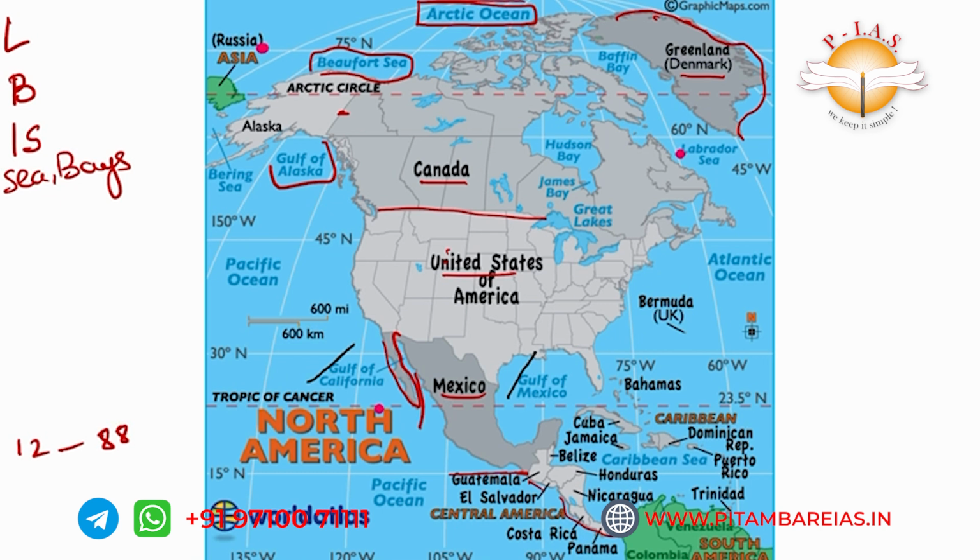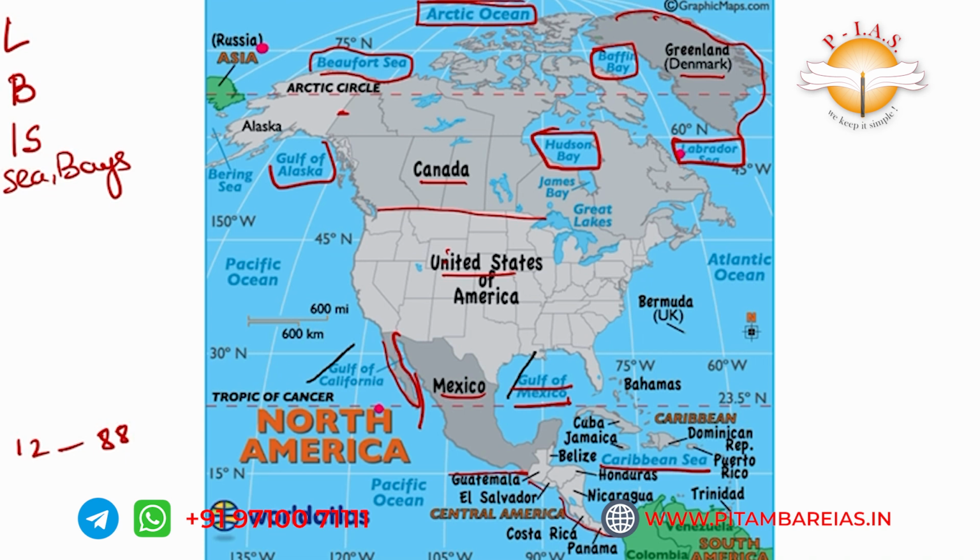Between that, this is the Gulf of California, and adjacent to Mexico, this is the Gulf of Mexico, and coming above, this is Hudson Bay, and this is Baffin Bay, and this is the Labrador Sea. These are the bordering oceans, gulfs, bays or seas adjacent to North America. The Caribbean Sea is adjacent to part of North America and Central America.